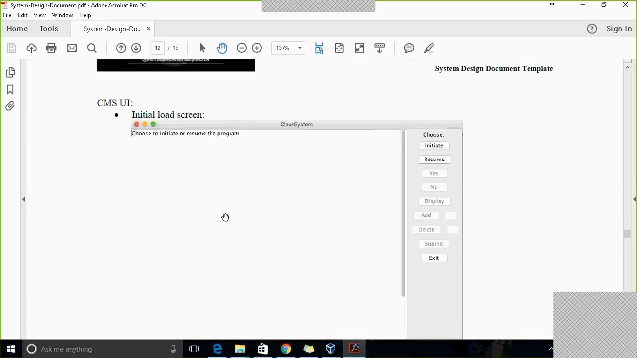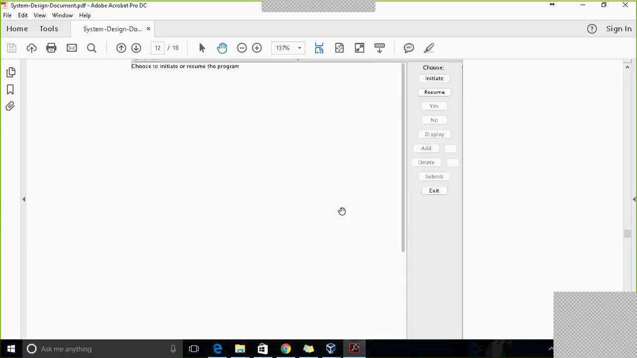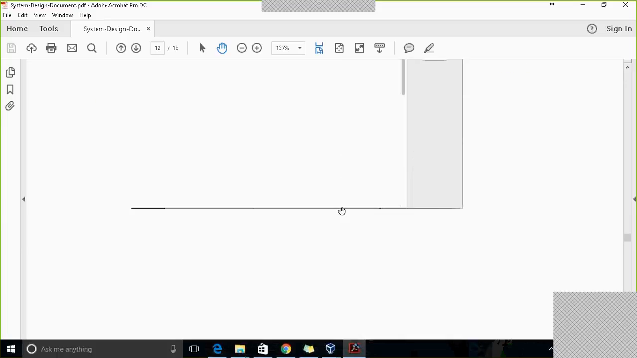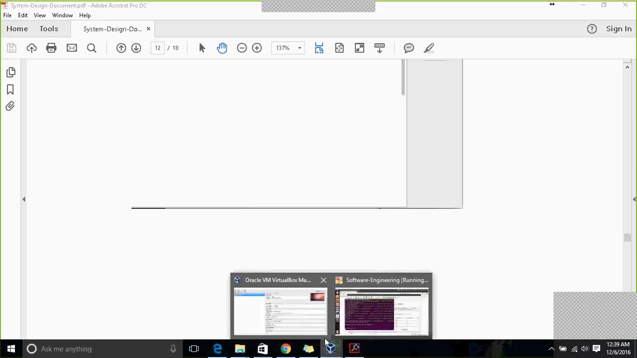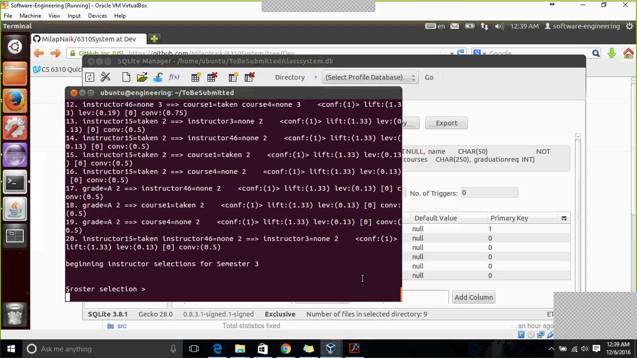These are a couple of screenshots from a MacBook displaying how the system looks. We have different buttons, initiate, resume, which my team members will talk about in further detail. I'll quickly go over to my virtual machine, which I have uploaded to my Google Drive, and the link will be shared on T-Square.